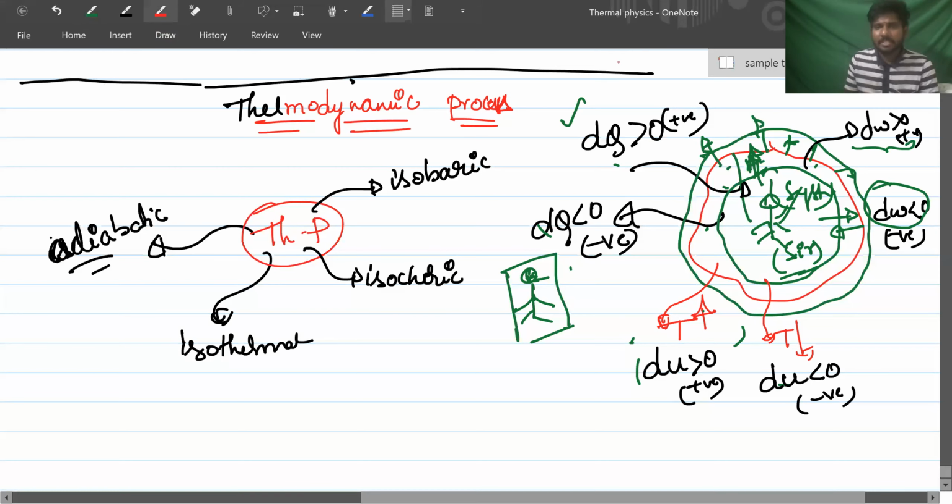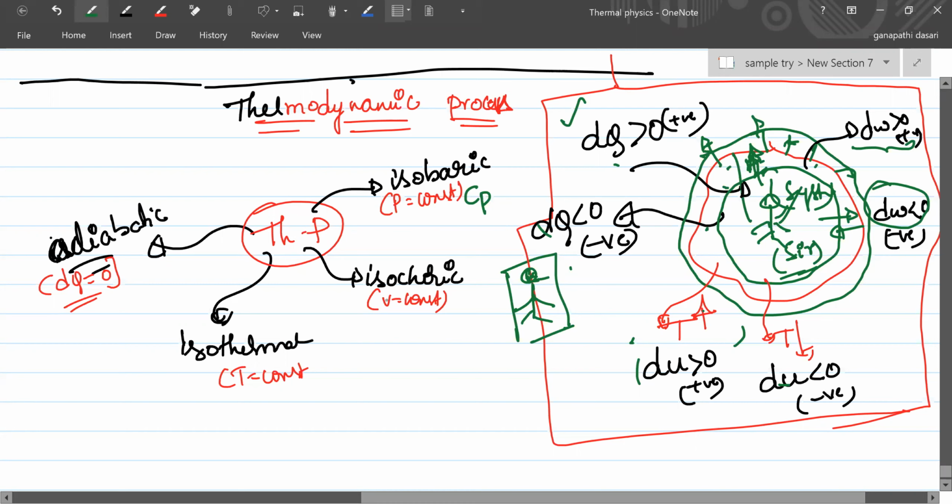Now here there are specific heats also. Isobaric specific heat is called Cp. Isochoric specific heat is called Cv. So what is the isothermal specific heat? I'll tell you here. C is equal to dq by n delta T. So for an isothermal process, delta T is 0, because there is no change in temperature, then C is equal to infinite.